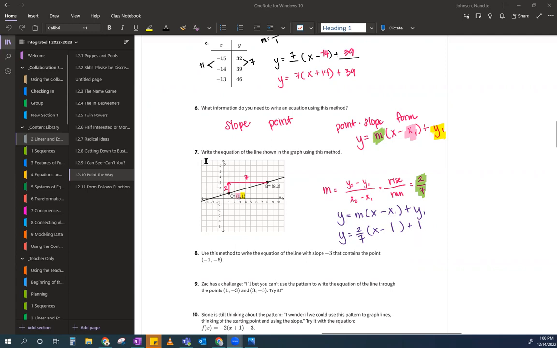But do you see how here it says write the equation of the line shown? Is this the equation of the line shown? Yes. Did it tell you to write it in a specific form? No. It'd be very different if they said, write the equation of the line in slope-intercept form, the y equals mx plus b guy, right? But it didn't. It just says write the equation. So is this the equation? Yes. So I'm done. Any questions for this?